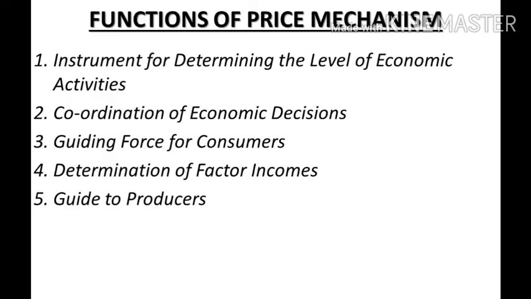These two things, product price and factor price, are the components of cost. Now factor prices determine the cost of production, and product prices, in conjunction with the cost of production, determine the level of profit. So your cost of production will be determined with the help of the price of product and the price of factor services, and they will decide your profit margin, and thus they are a guide to producers.